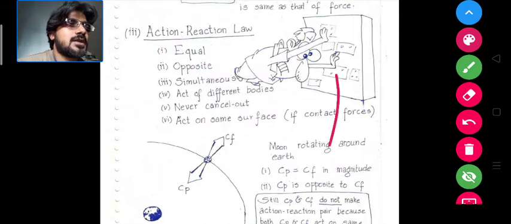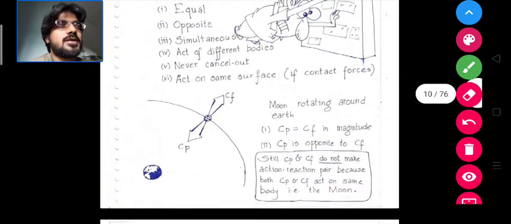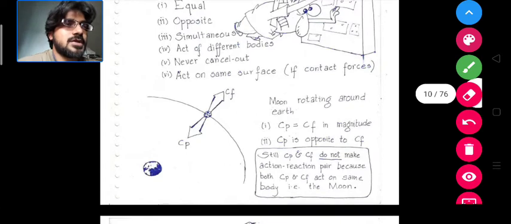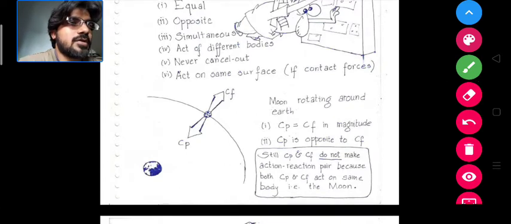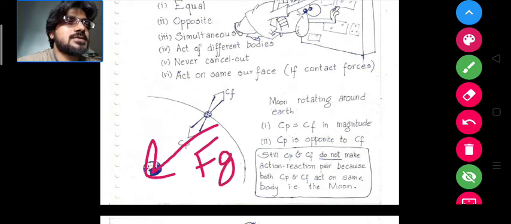Okay, second, now what is the difference between the action reaction pair of Newton's third law and centripetal and centrifugal force? Here you can see that the moon is rotating around the earth, so the moon is experiencing a centripetal force due to gravity towards its center, and a centrifugal force as explained in earlier classes.